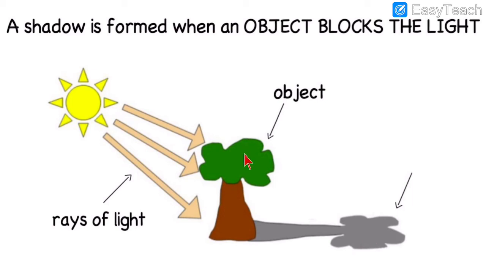So, can we see through this object? No, because this object is blocking sunlight. The rays of the light are blocked over here. The sunlight cannot go further. So, because of that, the tree has its shadow on the ground. Because of that, we see the shadow of the tree on the ground. Because this object blocks the light. It blocks the light of the sun falling on it.